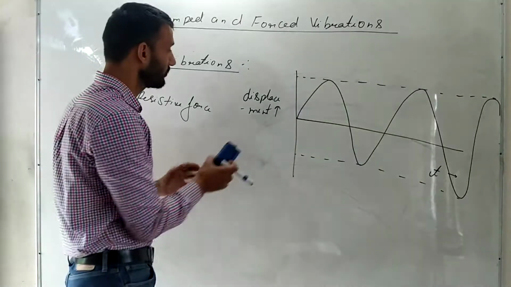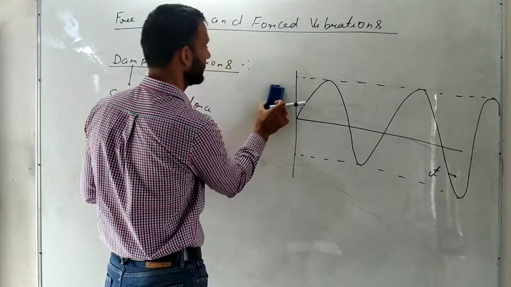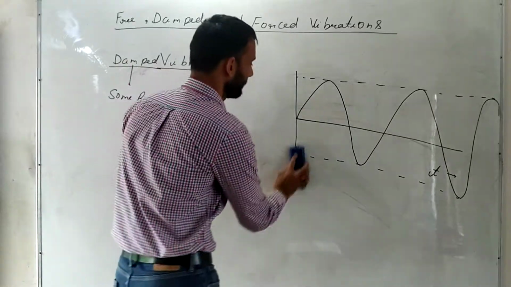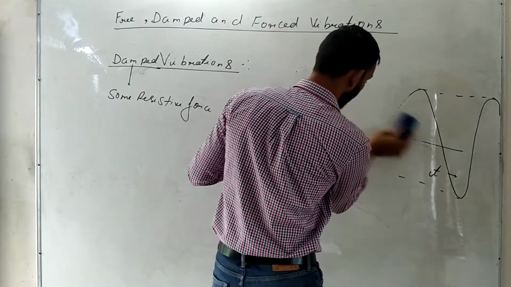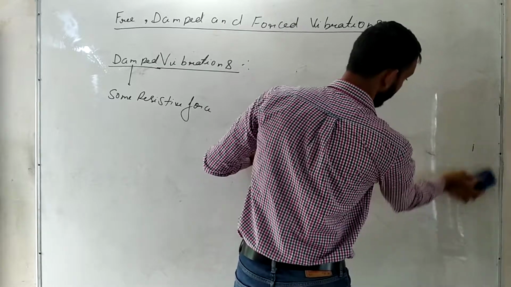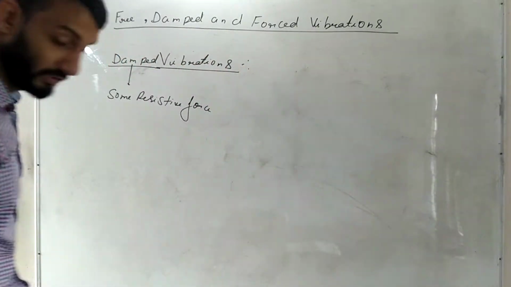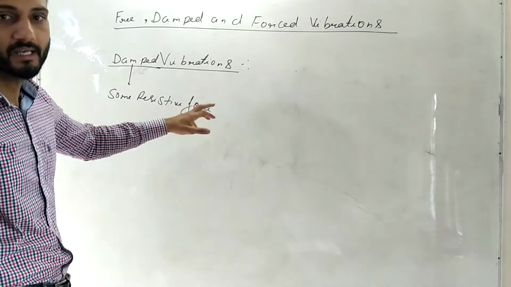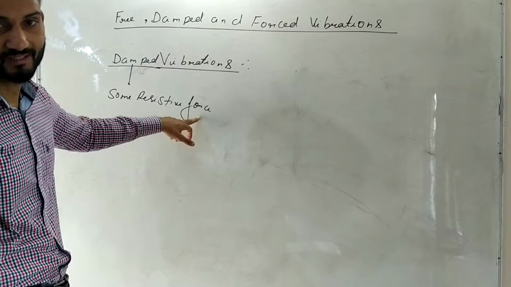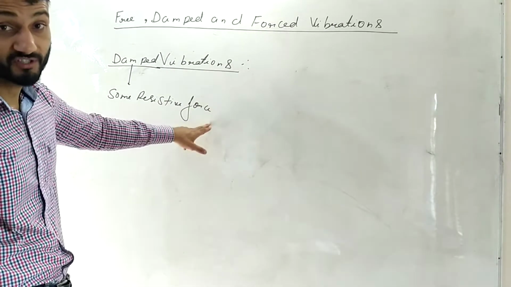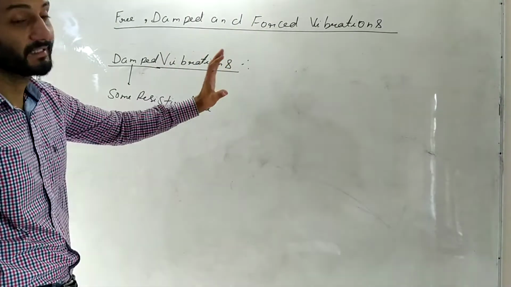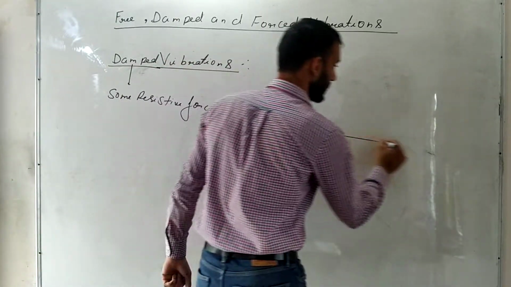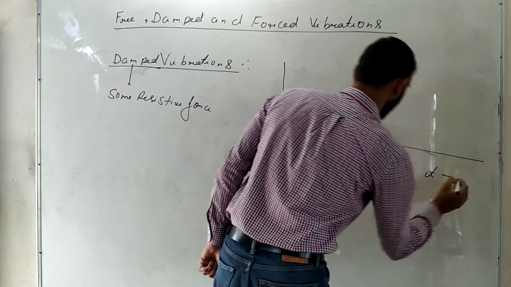Alright, so how is the pendulum going to behave now in terms of this graph? Will the amplitude increase, decrease, or remain the same? So yes, the amplitudes are going to decrease. Why are they going to decrease? Because we have some resistive force in place now. When we have resistive force in place, it is going to decrease the displacement or the amplitude of the pendulum. So this is the time axis.